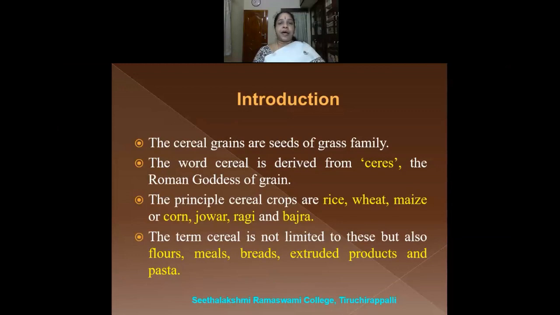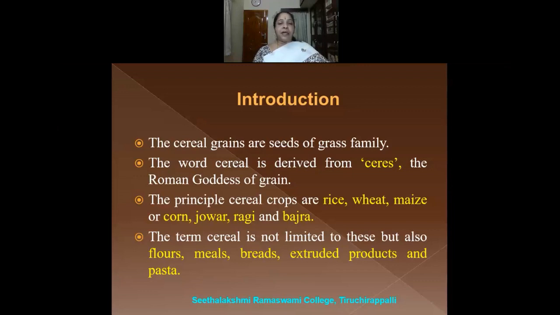The cereals are the grains, which are nothing but the seeds of the grass family. They are the seeds belonging to the grass family. The word cereal is derived from Ceres, which means the Roman goddess of grain.